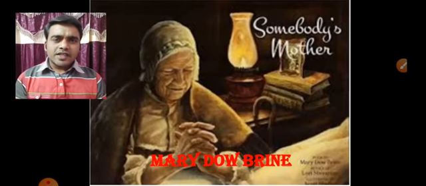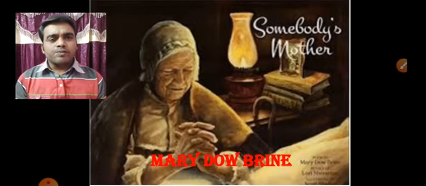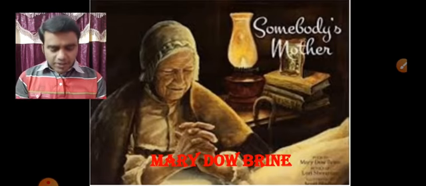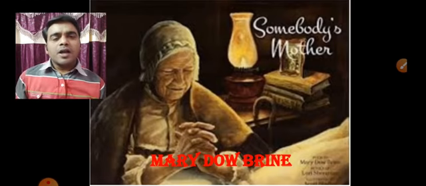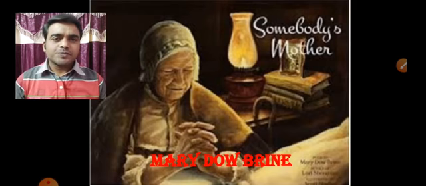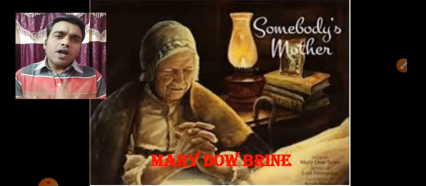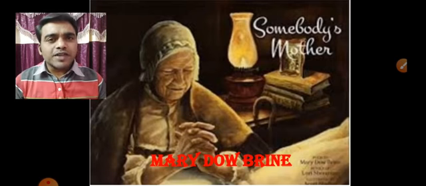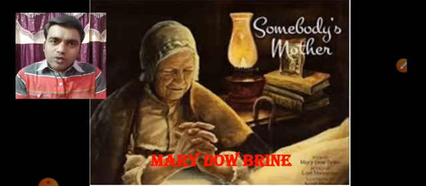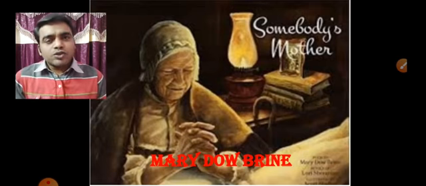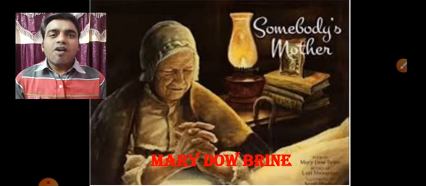In the sense, the very title of the poem is telling us the poet is going to deal about somebody's mother. Okay. He is going to deal about the mother of someone. Got it? So how do you treat somebody's mother? How do you treat your friend's mother? Or what do you say to your friend's mother? Usually we used to call or pronounce her as auntie.